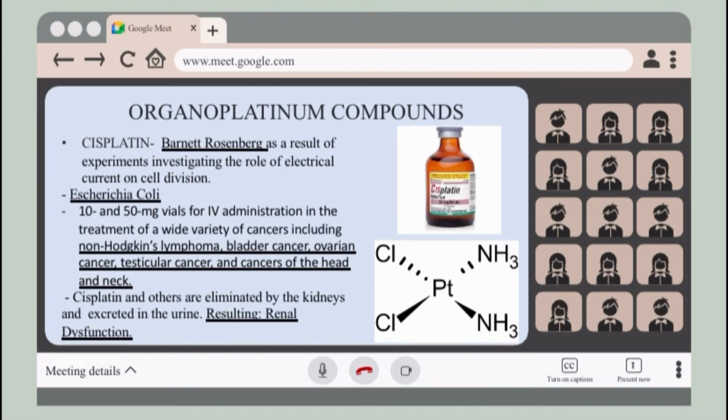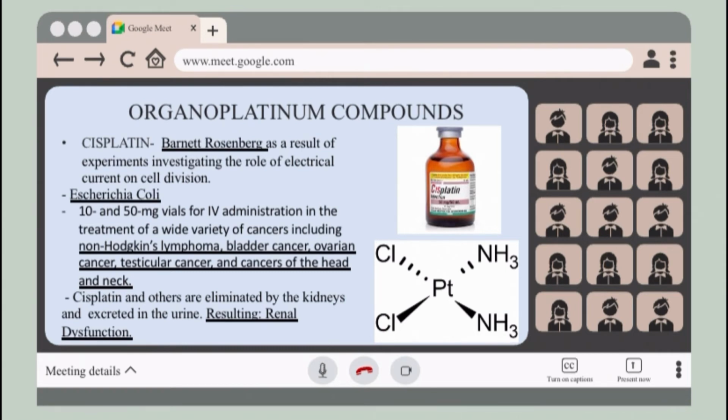For organoplatinum compounds, there are three currently used in clinical practice. So one is cisplatin. Cisplatin was discovered by Barnett Rosenberg as a result of experiments investigating the role of electrical current on cell division. So Escherichia coli cells in an ammonium chloride solution had an electrical current applied through platinum electrodes. It's available in 10 and 50 milligram vials for IV administration in the treatment of a wide variety of